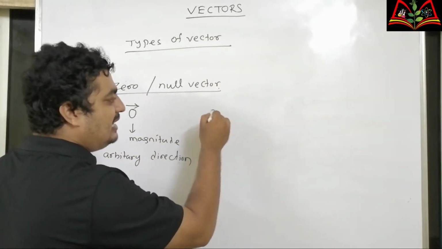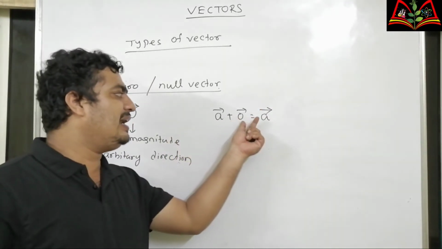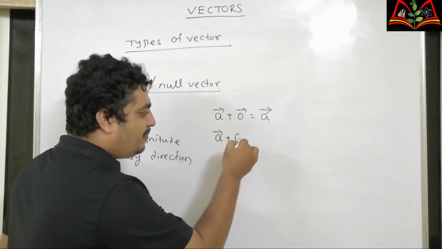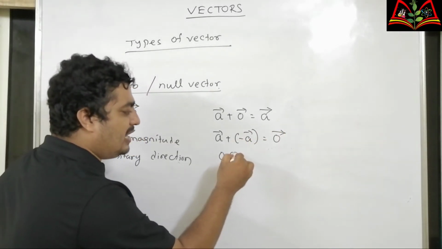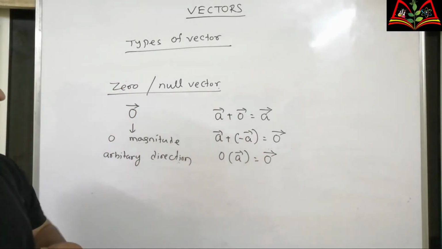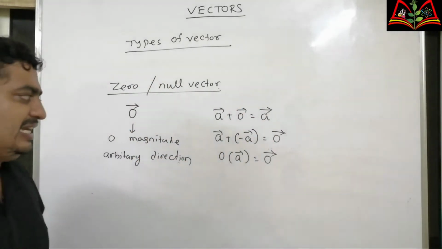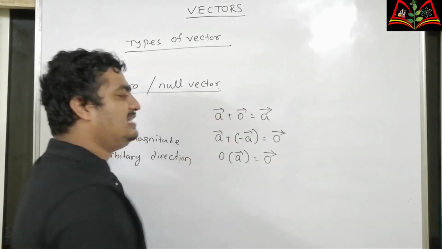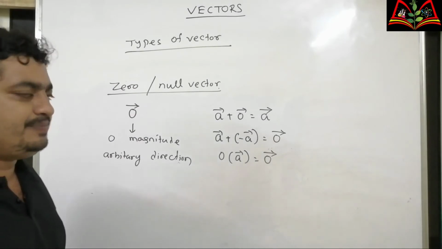It has some properties: A plus 0 is always equal to A. Any vector added to the zero vector gives the vector itself. A vector plus the negative vector of A is equal to the zero vector. Zero into any vector is equal to the zero vector. So if the zero vector is added to or subtracted from a vector, the vector remains unchanged. If a vector is added with its negative vector, the resultant is the zero vector or null vector.